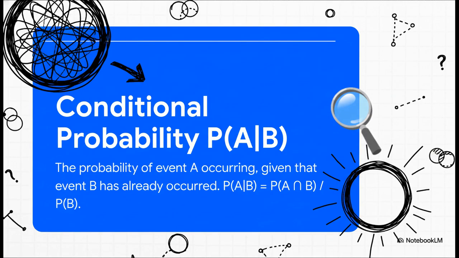The tool for this is called conditional probability. And that notation, P of A with a vertical bar B, looks a little weird, but it literally just means, what's the probability of A happening given that we already know B has happened? What we're really doing is calculating the odds inside a new, smaller universe, a universe where B is a fact. The formula just tells us how to do it. You take the chance of both A and B happening together, and you divide it by the chance of B happening in the first place.